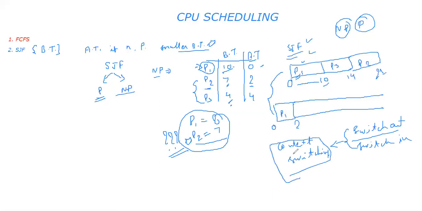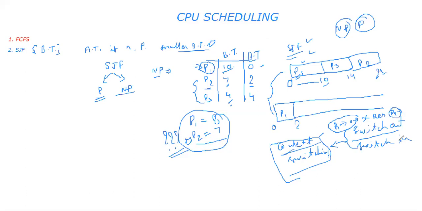Now what is context? Context means that whenever I want to send out any process, suppose P1, I need to delete all its information from my registers and bring the new information, or new context, of the next process. So that is the context.